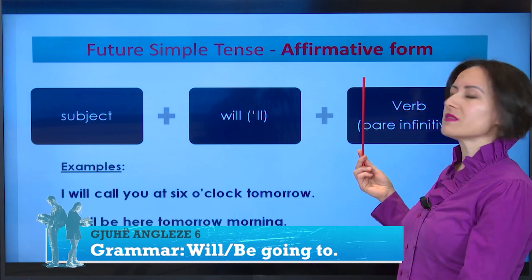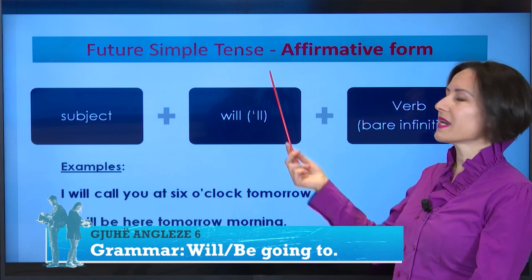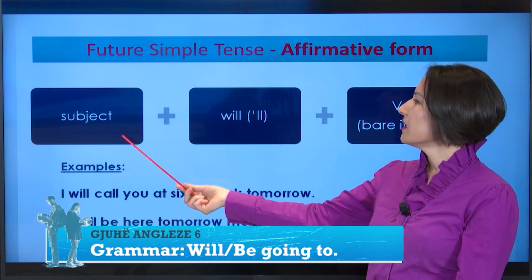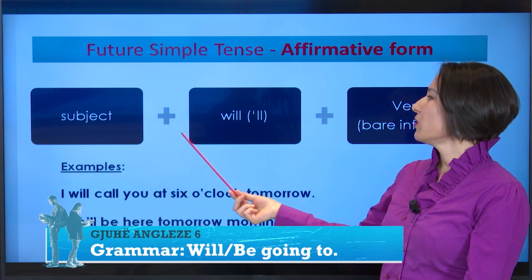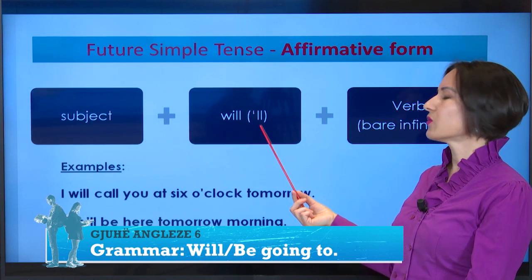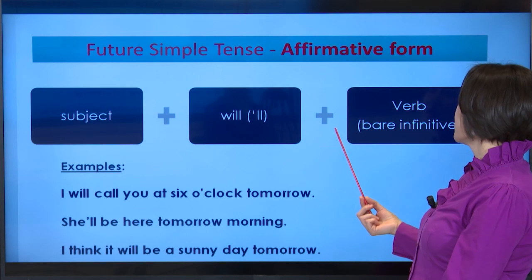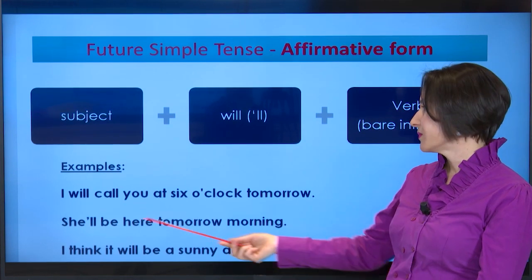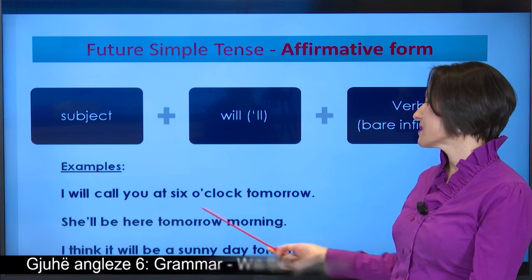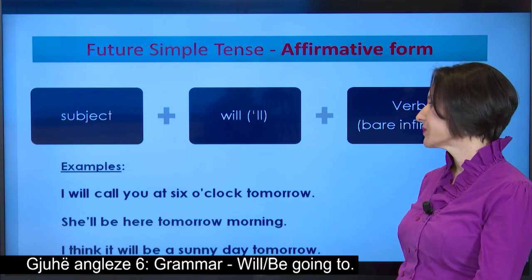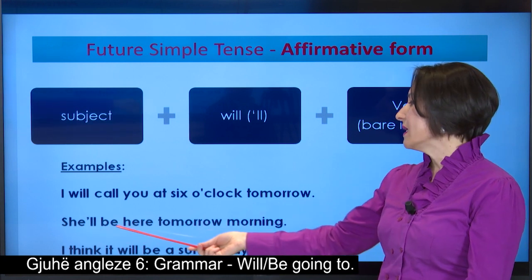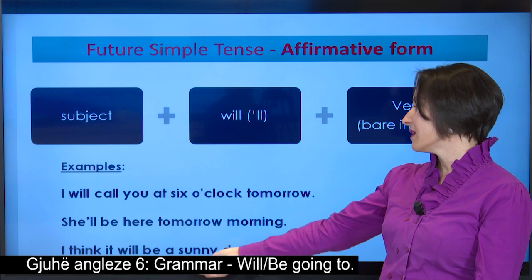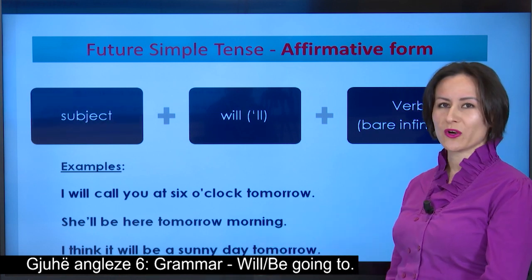How is the affirmative form of the future simple tense formed? Let us follow the scheme. The subject is followed by will, or the short form 'll, plus the bare infinitive of the verb. For example, I will call you at 6 o'clock tomorrow. She'll be here tomorrow morning. I think it will be a sunny day tomorrow.